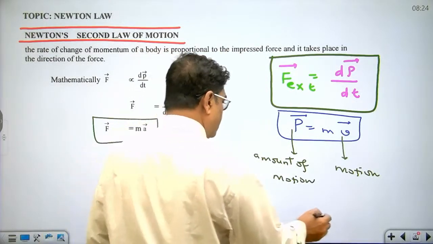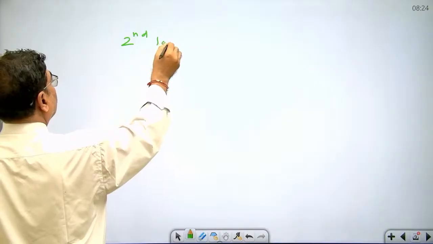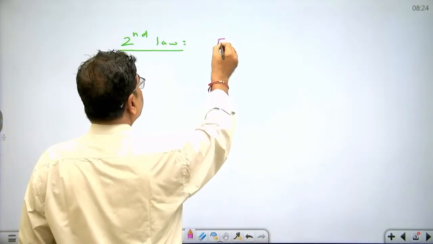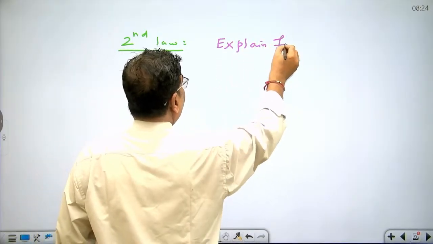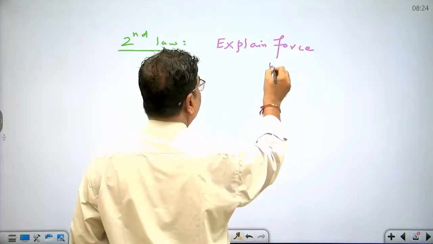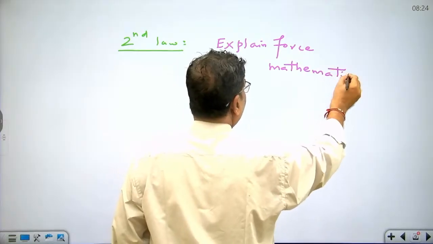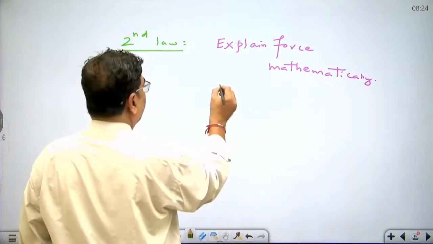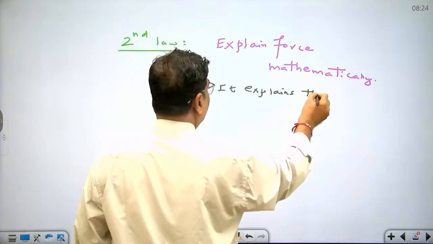It explains the force mathematically, and it explains the cause of motion.